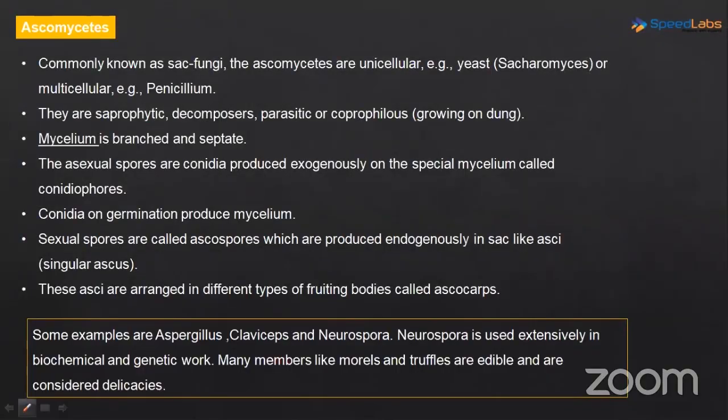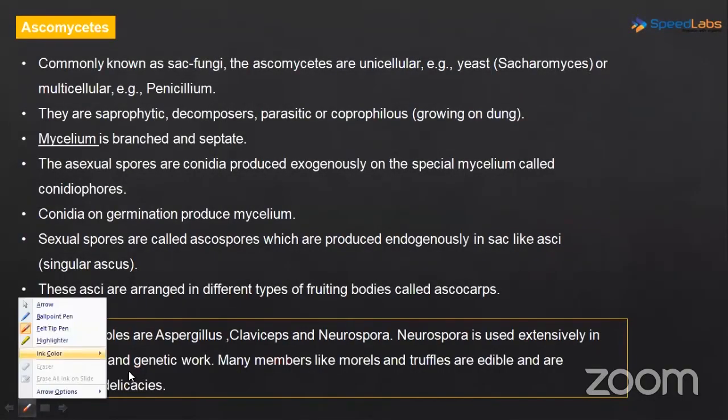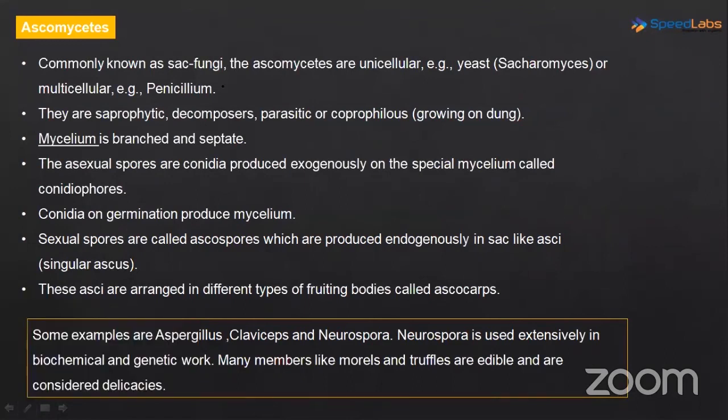Next class is Ascomycetes. Next class is Ascomycetes. Now Ascomycetes are also called sac fungi. The Ascomycetes are unicellular. Example, yeast. We discussed yeast yesterday also. Unicellular fungi. Saccharomyces, we discussed Saccharomyces cerevisiae, the bakers and the brewers yeast. Okay, now the mode of nutrition, they are saprophytic, they are decomposers, parasitic, or coprophilous.